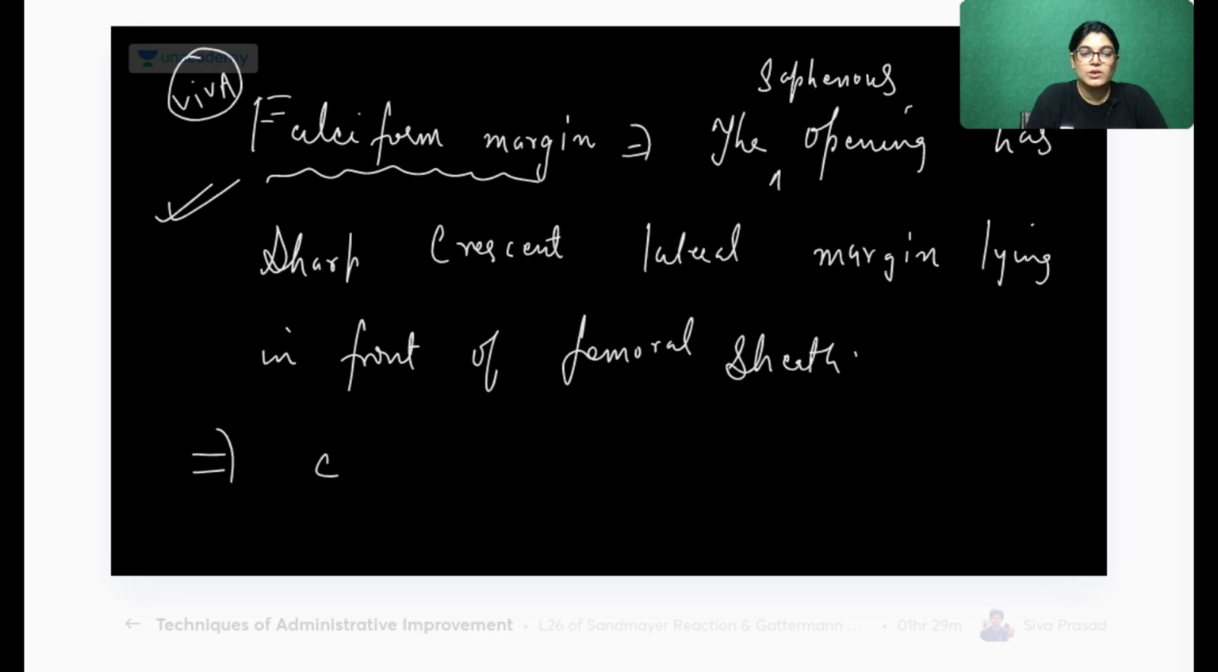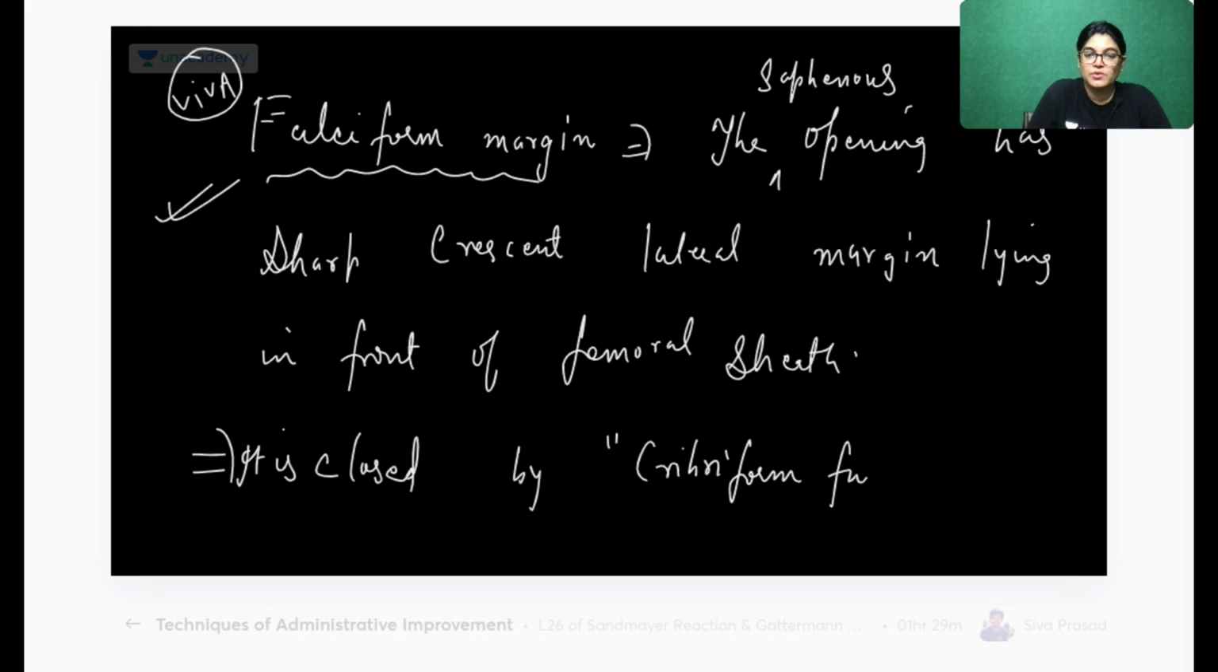And how is the saphenous opening closed? You just write, it is closed by cribriform fascia. Today we have a discussion on cribriform fascia also. Can anybody tell me its other name? Can anybody just guess what the other name of cribriform fascia is? It is also given some other names. Sieve-like, yeah, that is okay.